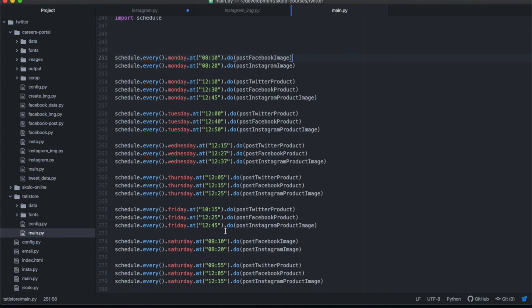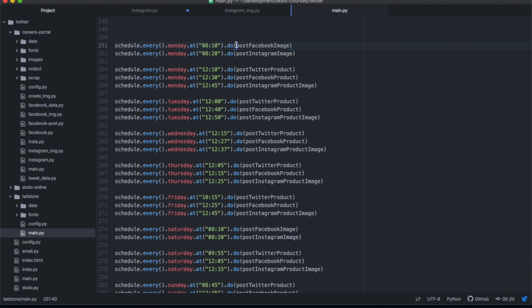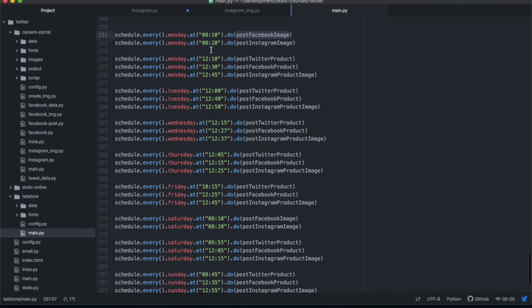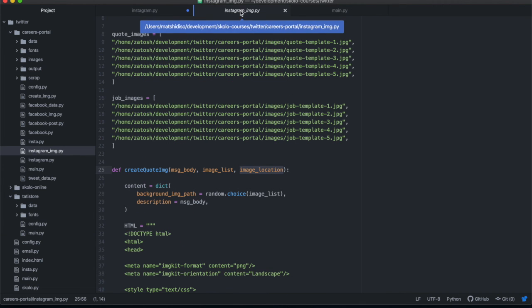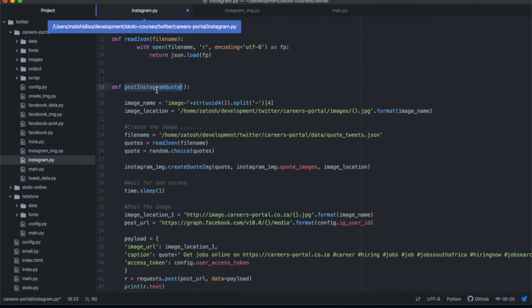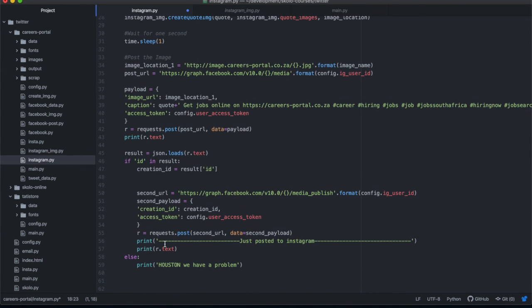The nice thing that I like about this is, if, for example, you were trying to schedule something on Facebook and you had some error, that would not necessarily crash the program. That would just be the error in that function, and then the next scheduled appointment would continue as scheduled. So that's why within my functions, I always try to write code that catches exceptions and errors if something didn't go through.